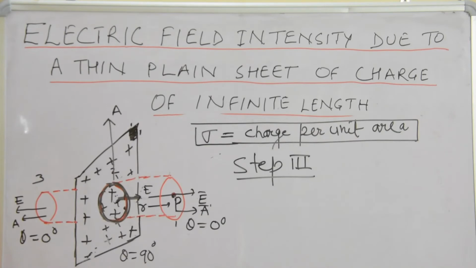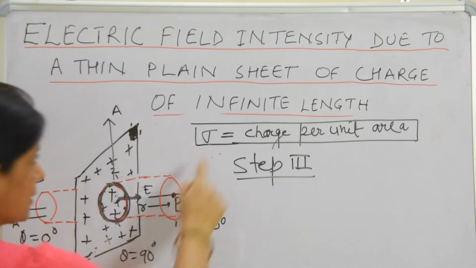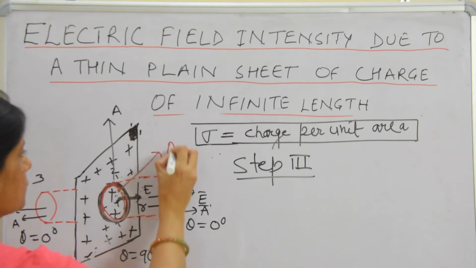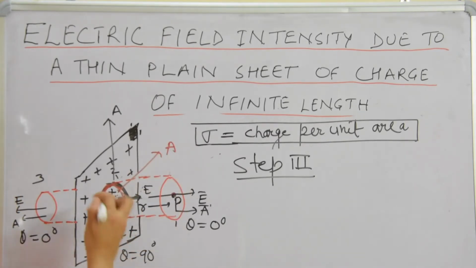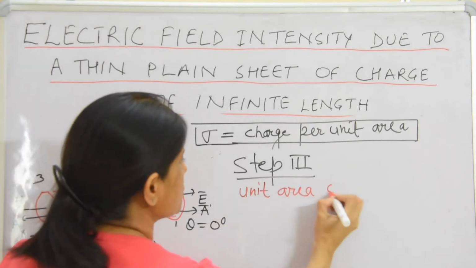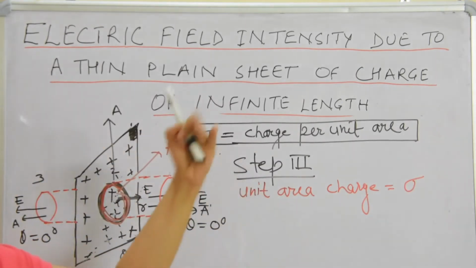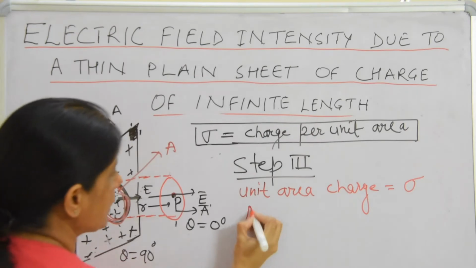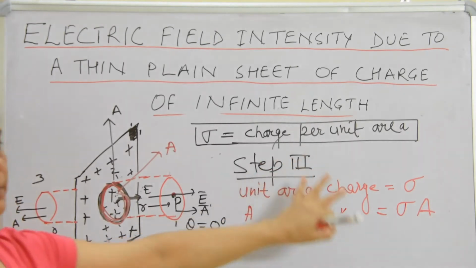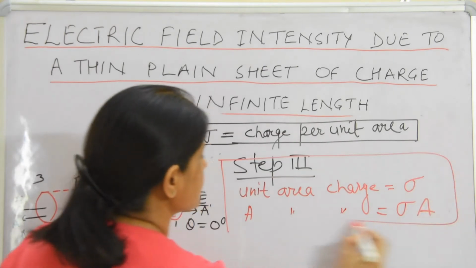So the net charge, as we know, is charge per unit area. In 1 unit area, charge is sigma, and this area is A. So in unit area, charge is sigma. In A area, charge would be sigma A. Now in step number 3, we have gone inside the Gaussian surface and seen that the charge is sigma A.